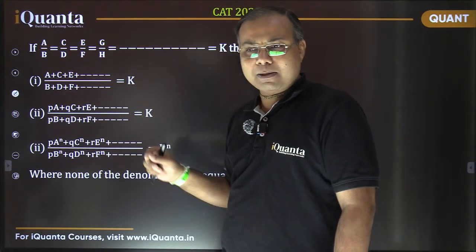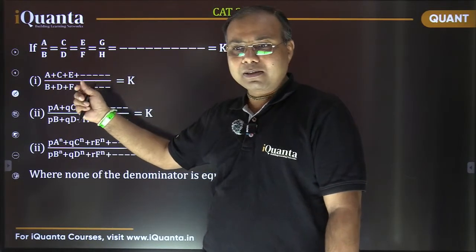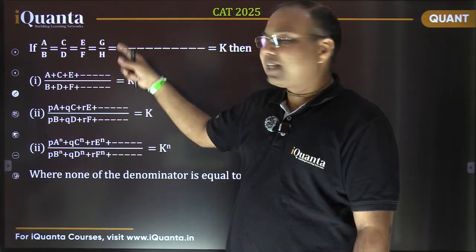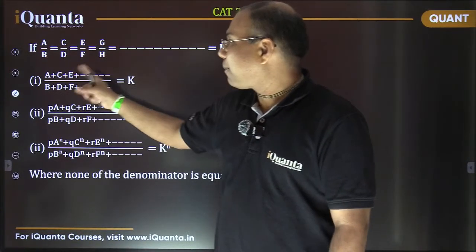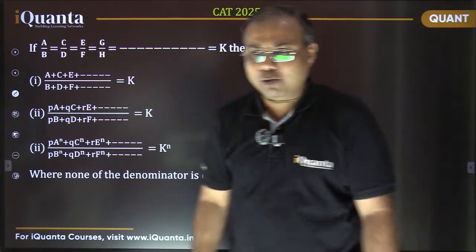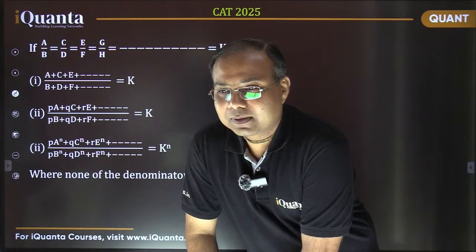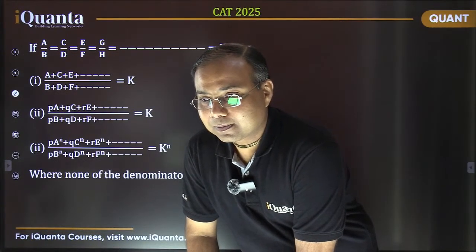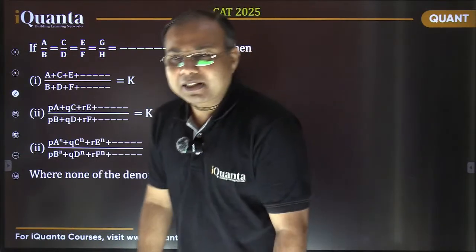Do you agree with this? Can you take some example and verify? How can it be so? It says if a by b equal to c by d equal to e by f and so on equal to k, then sum of the numerators upon sum of the denominators is also equal to the same k. Can you take some small example and verify it? Quickly, please. We can take some more examples and see for yourself.